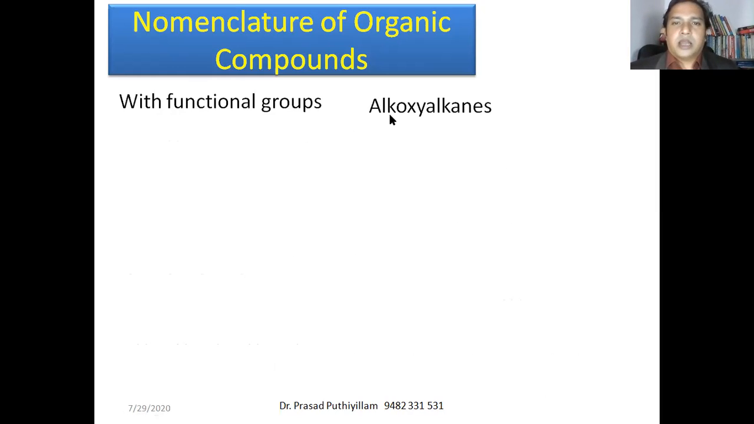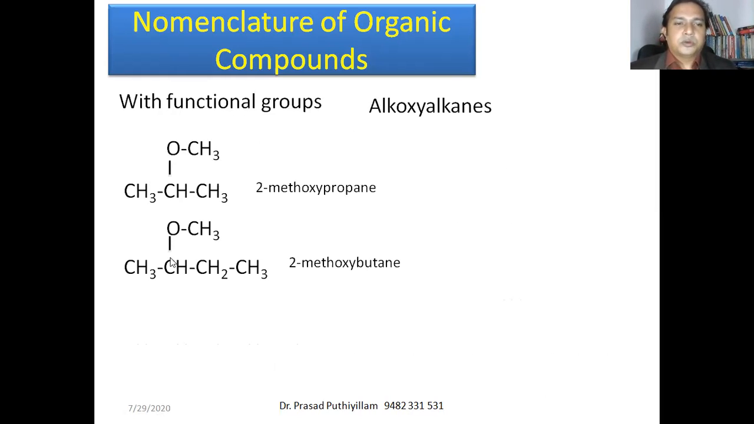Now alkoxyalkanes. Alkoxy means an alkyl group connected to oxygen. Alkyl means methyl, ethyl, propyl, like that; we call it an alkyl group. Therefore, CH3O is the methoxy group. So position 2 of this propane has a methoxy group. Therefore, it is 2-methoxypropane. Like that, it is 2-methoxybutane.